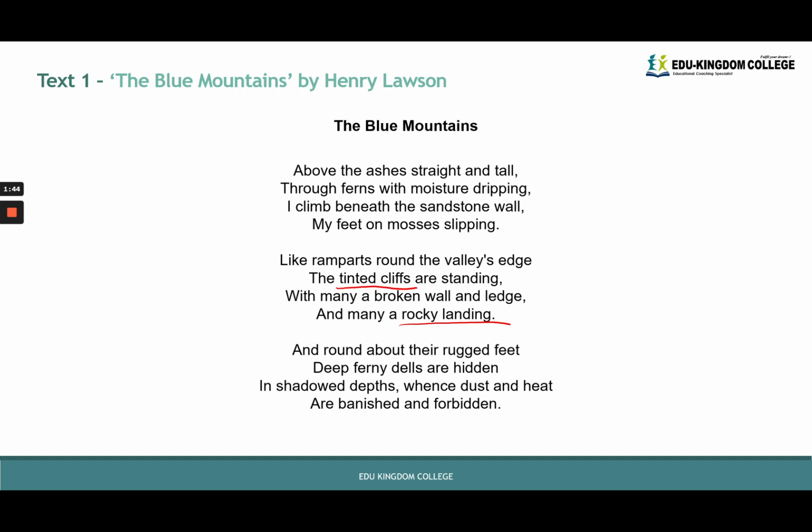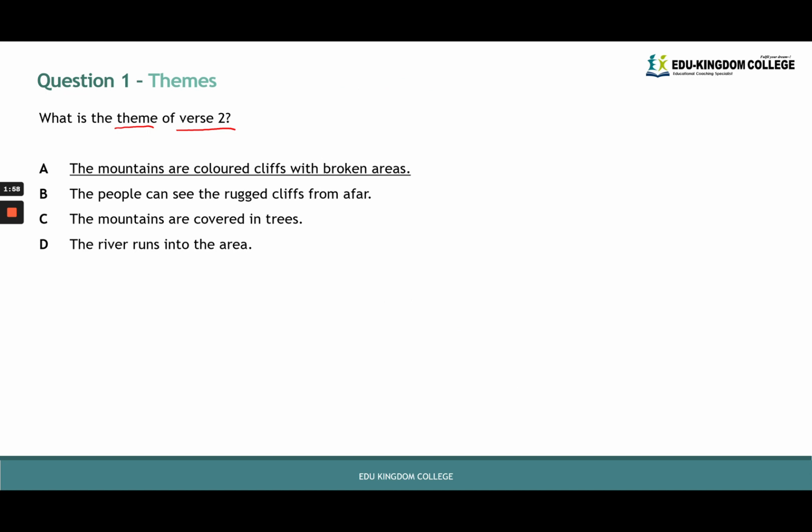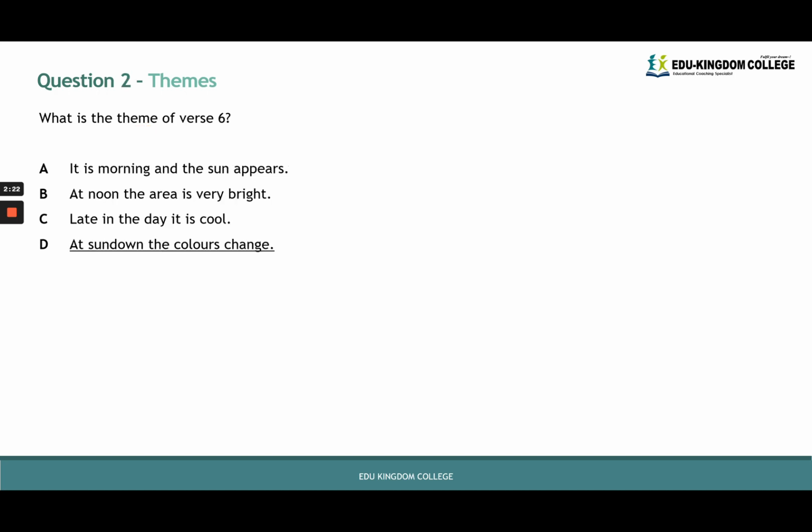So for example, key words here seem to be tinted cliffs, colored cliffs that are standing around the valley, and they've got rocky landings, and broken walls and ledges, so broken, colored cliffs standing around the valley. And then when we look at the given list of potential answers, that seems to most closely match A, the mountains are colored cliffs with broken areas, which shows that A is our answer. We get that by cross-checking keywords and phrases. So again, the answer to question 1 is A. The mountains are colored cliffs with broken areas.